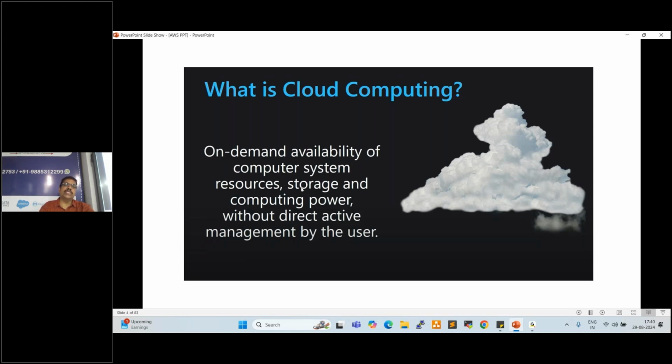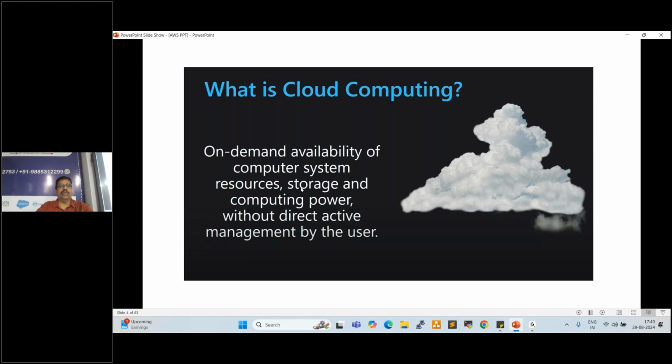Whatever resources, servers, storage, and network we use in cloud, we have to pay bills for that usage, like gas bills and electricity bills. Currently we are using cloud infrastructure. Whenever the project team requires any resources, by a single click we can create any number of resources in the cloud, right? Clear?